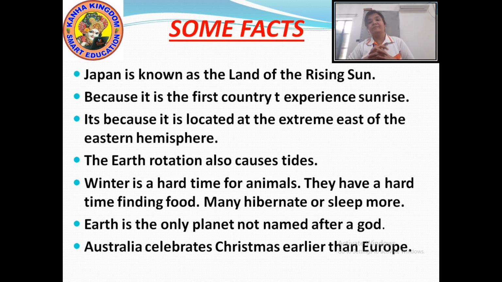Now, because Australia lies in the southern hemisphere, and in December there is summer in the southern hemisphere, Australia celebrates Christmas in December. I hope you liked all the facts.